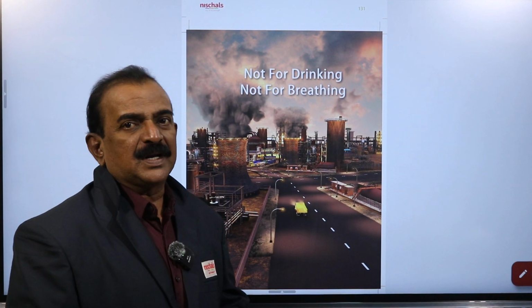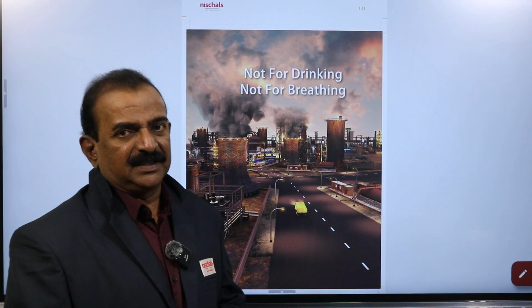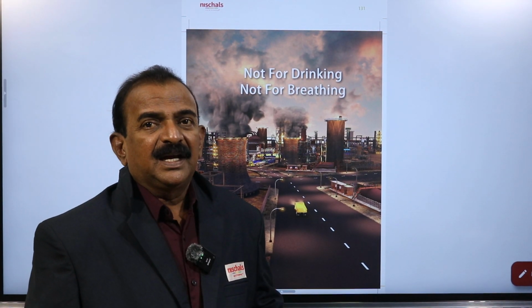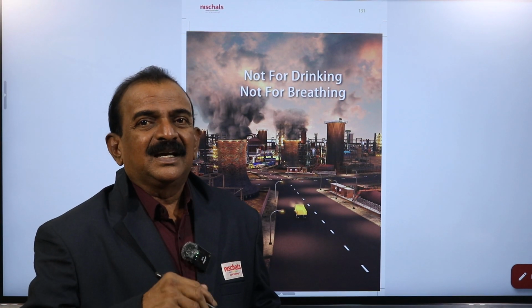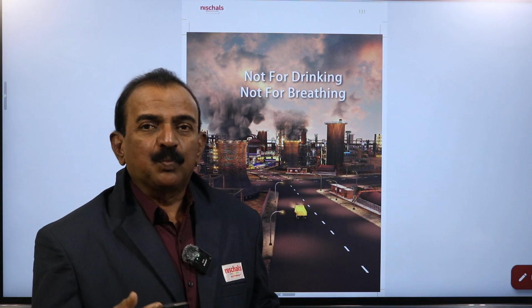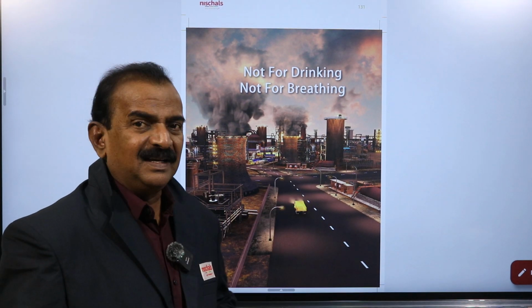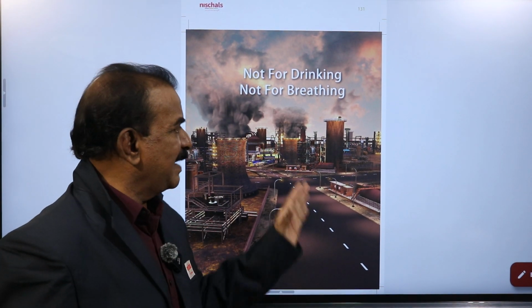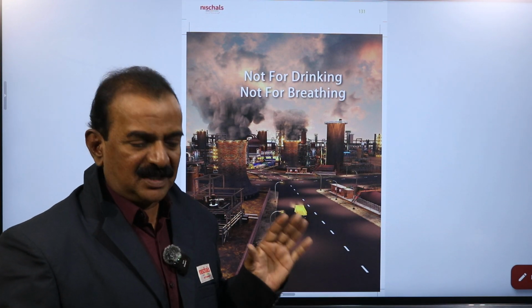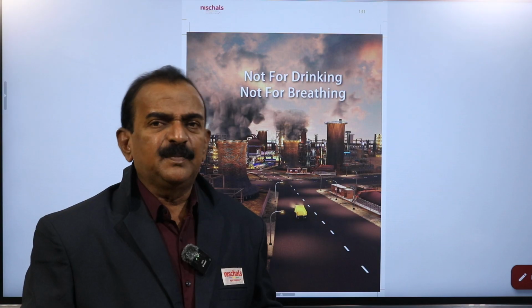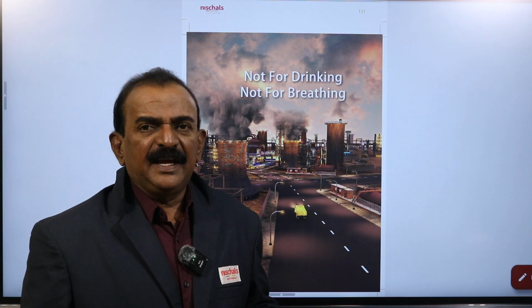This smoke consists of toxic gases like carbon dioxide, carbon monoxide, and nitrogen dioxide, and soot. All these toxic gases are released through the chimneys of these factories, and it is causing air pollution.